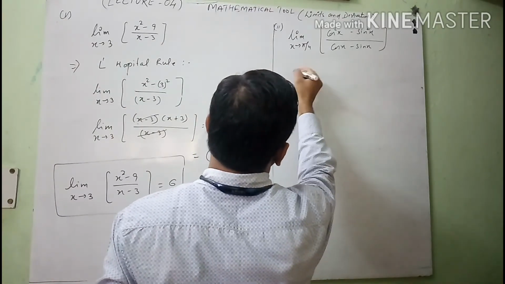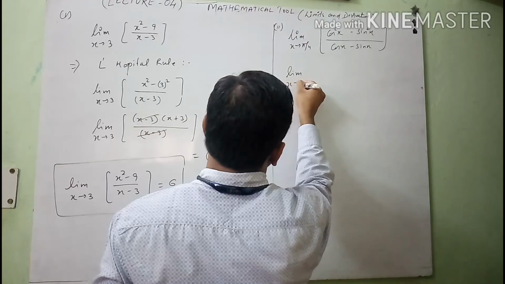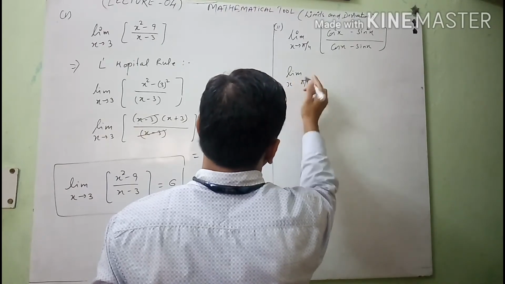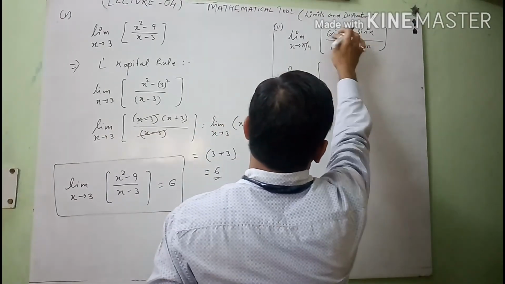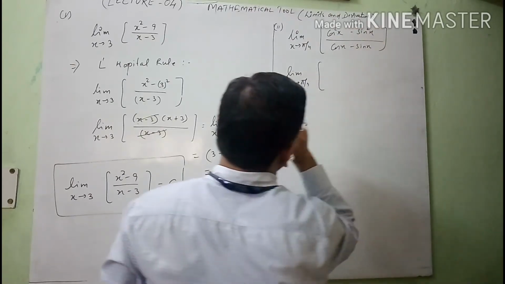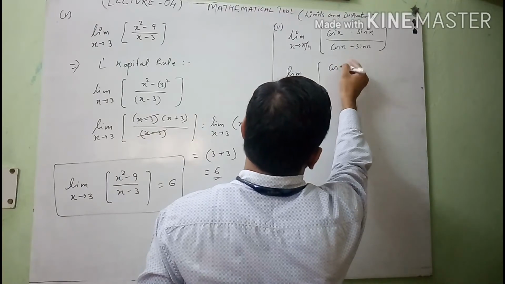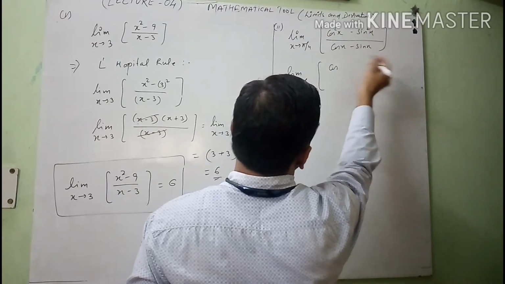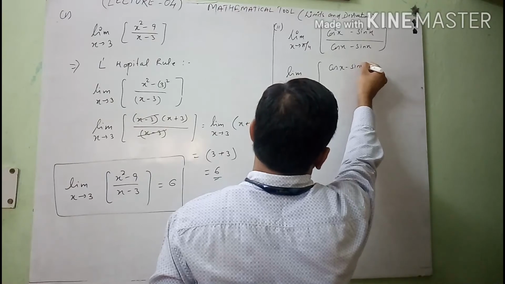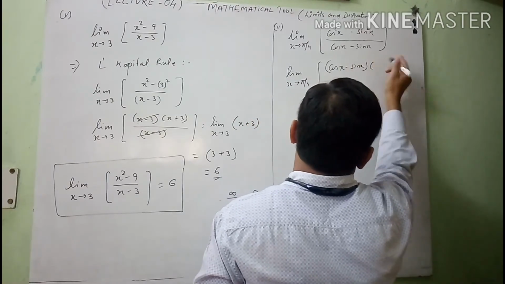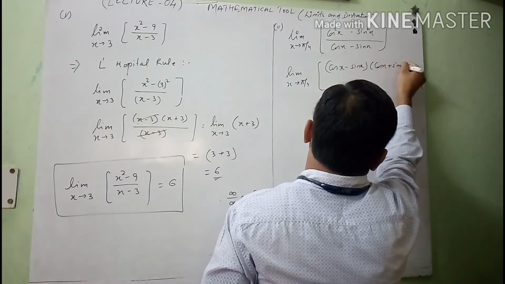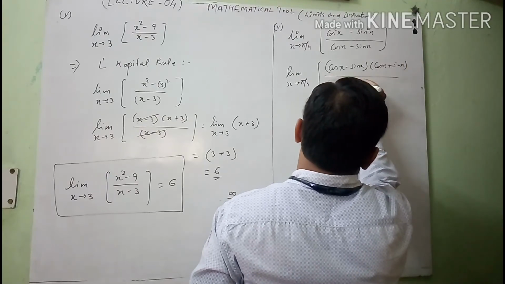Like what we will do, limit x tends to pi by 4. You can check here, again you will see a square minus b square format. So here you will substitute the formula a square minus b square, a plus b, a minus b, and you will write cos x minus sin x, and after that cos x plus sin x, over cos x minus sin x.